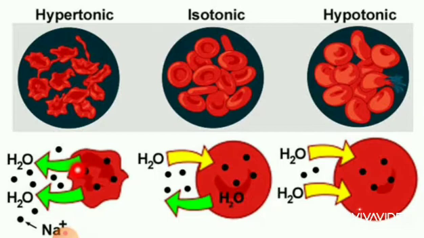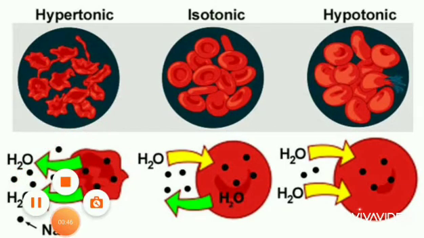Hypertonic means external solution concentration is greater than the concentration of the inner solution of the organism, isn't it? So here internal organism have 4, external organism have more than 4. This type of solution is called hypertonic.